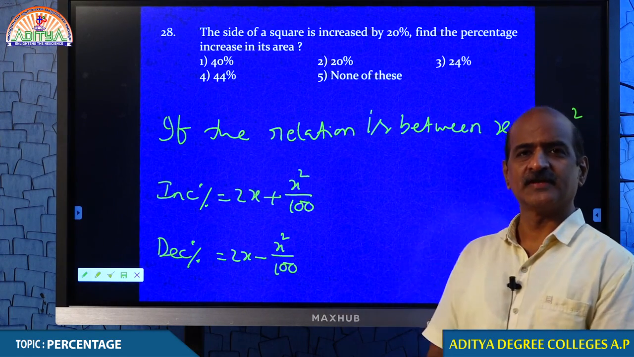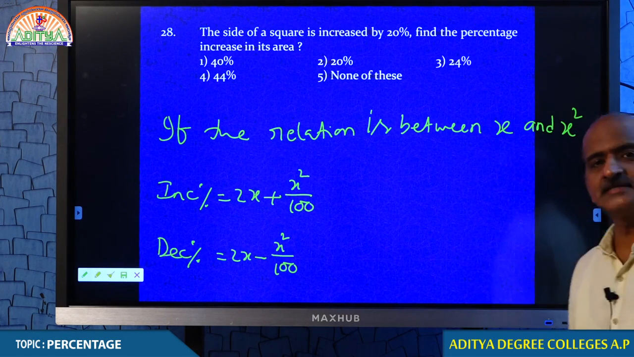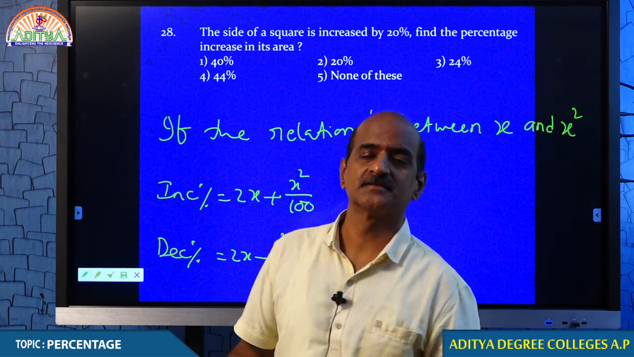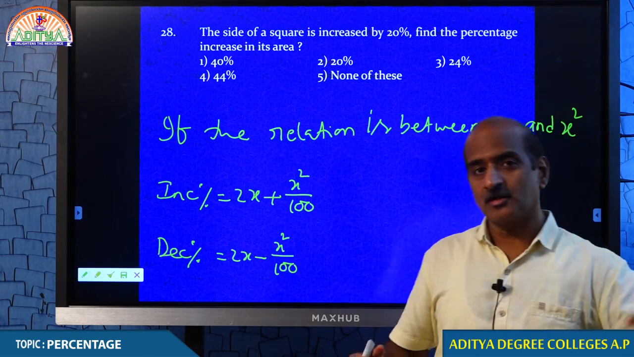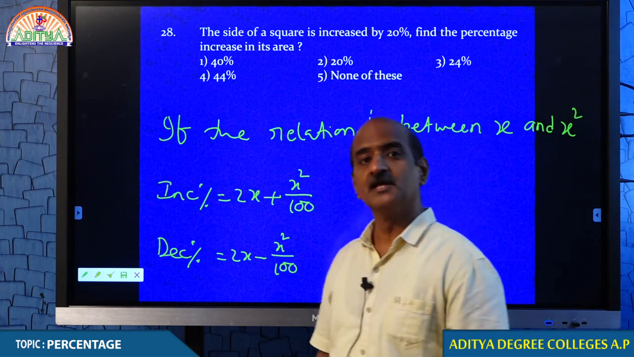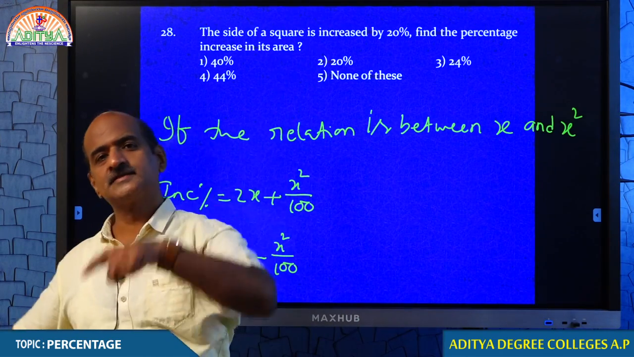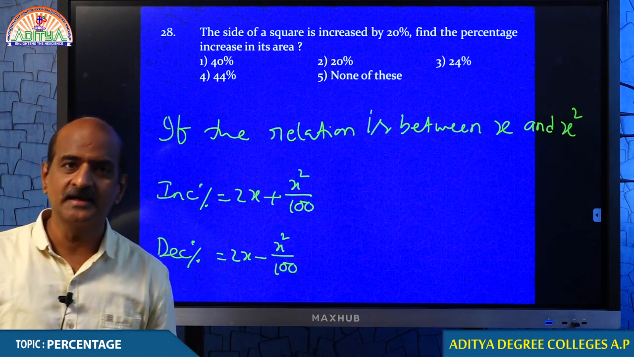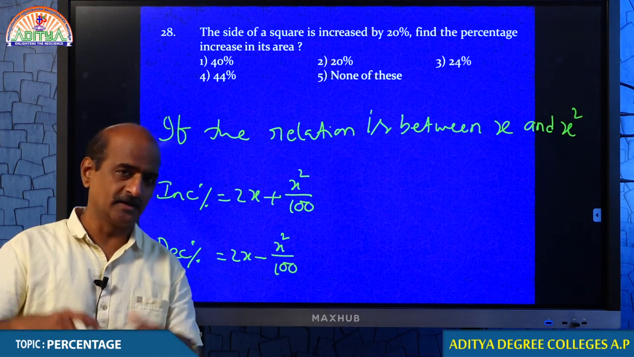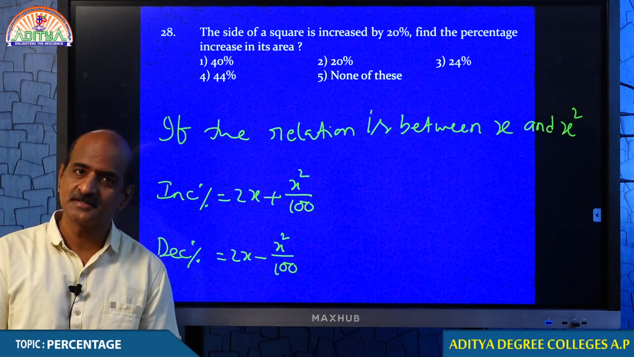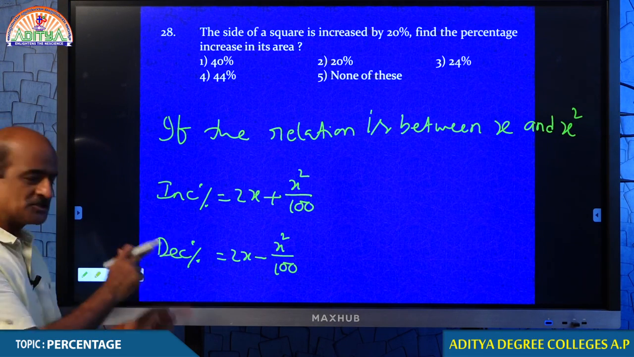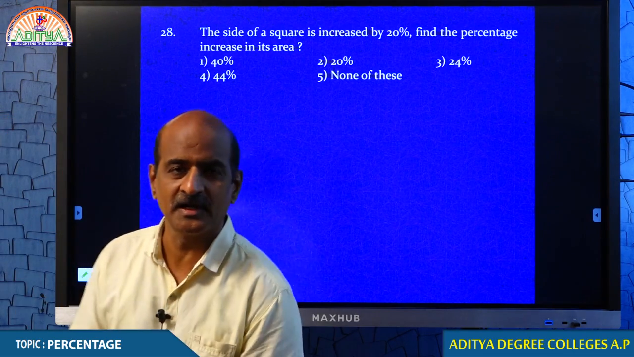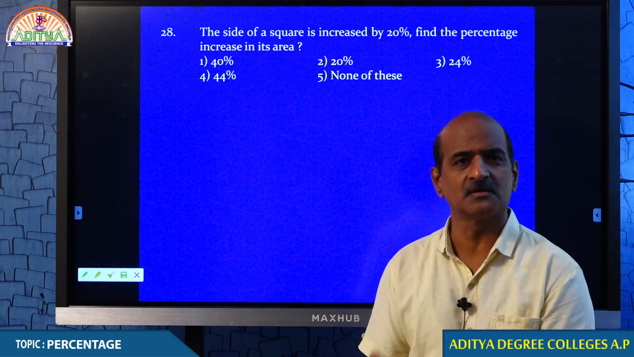If the relation is between x and x square, remember side increases, area increases. Side decreases, area decreases. So the earlier formulas are not applicable in this particular question. Those formulas are increase, decrease. But here both increase. If side increases, area decreases? No, area also increases. You understand, students? Come on. These two formulas we will be using. Right now you just note down the formulas, and in coming days we will be discussing why this formula.